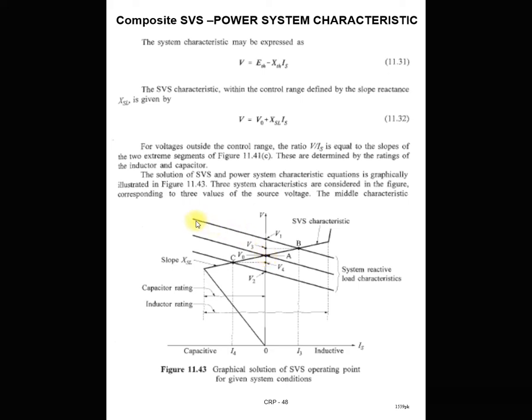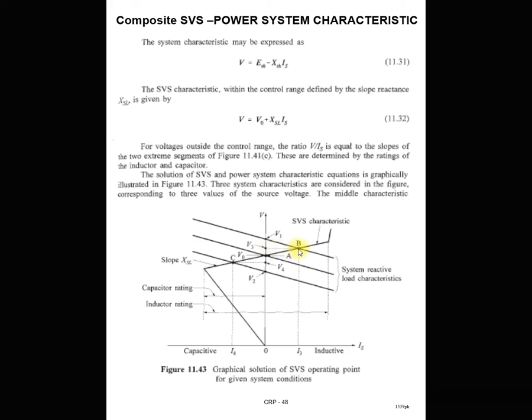Now the second characteristic of the power system is the light load condition. In this case you can see that without SVS, meaning without this FACTS device, the system voltage at the load bus increases to V1. But if you connect the SVS system, you can see that this SVS characteristic intersects with this power system characteristic at point B. It means that by connecting the SVS during this light loading condition, the voltage level is maintained at V3.